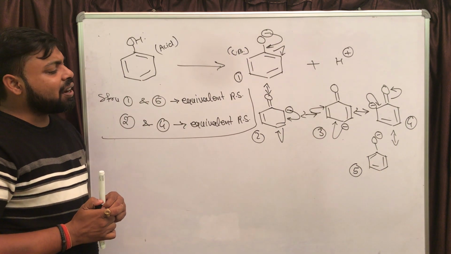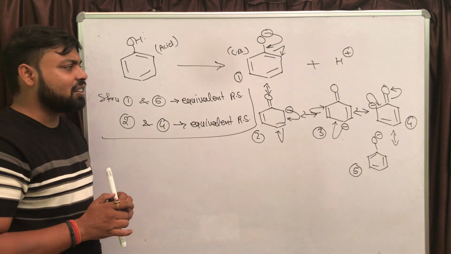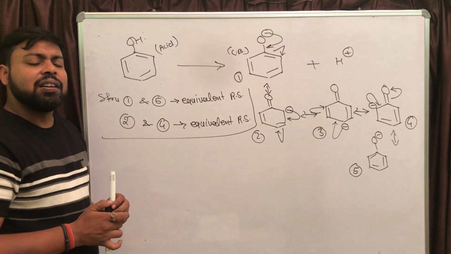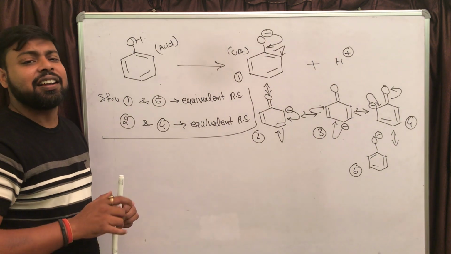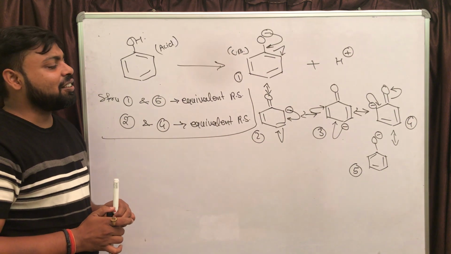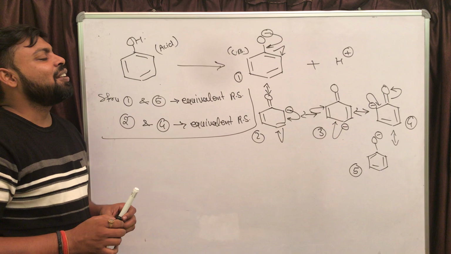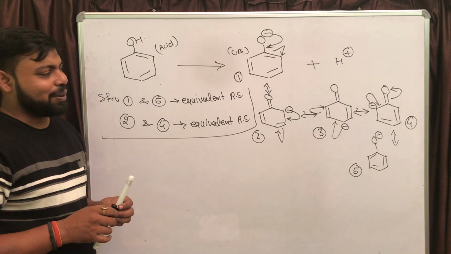So 1 and 5 are resonating structures of each other, but these two are actually not contributing to stabilize the negative charge, because in these two cases, negative charge is not moving. Negative charge is fixed at the oxygen atom, right?